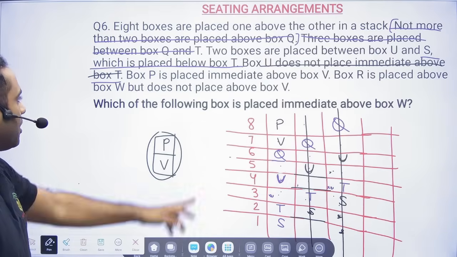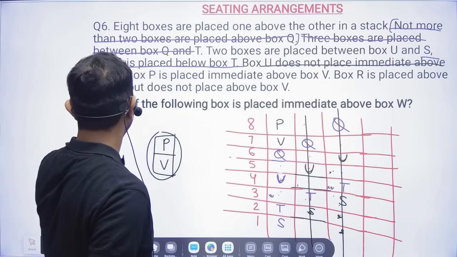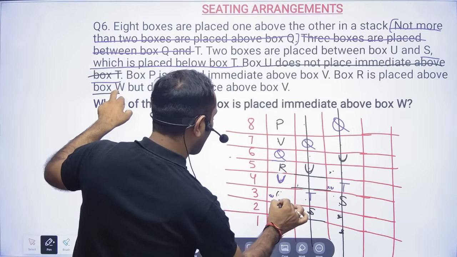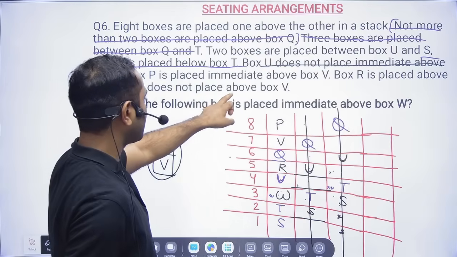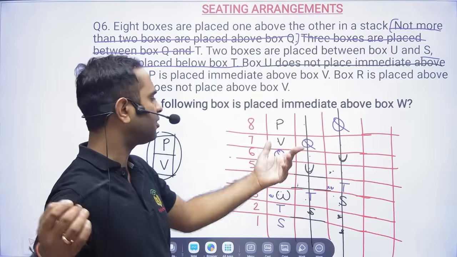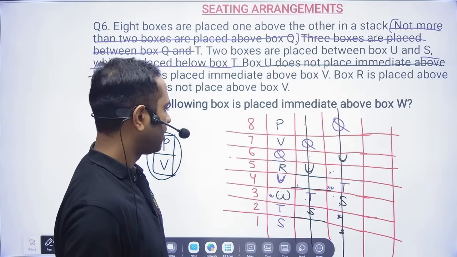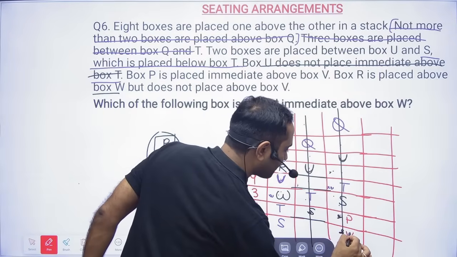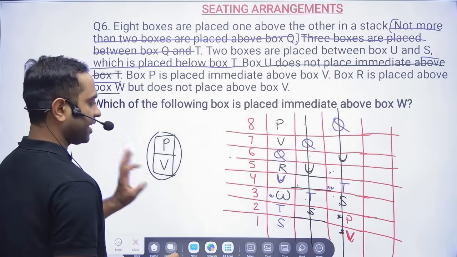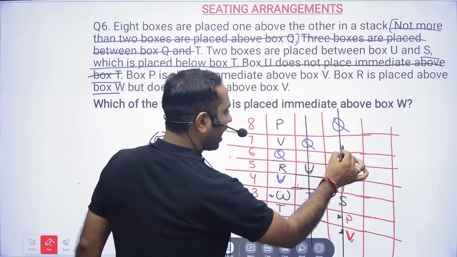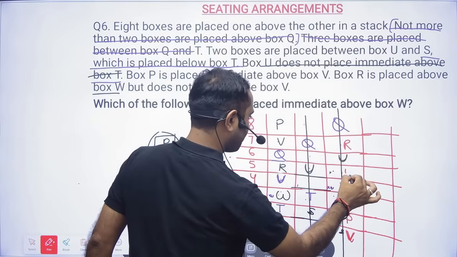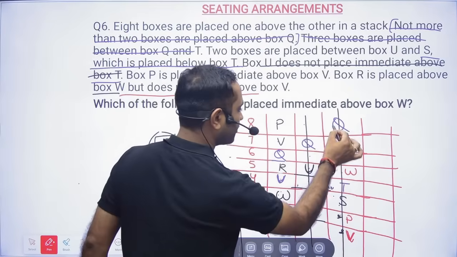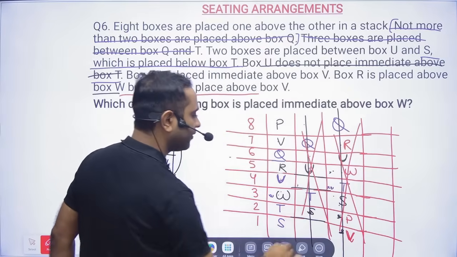Okay, correct. Box R is placed above box W, but does not place above box B. That's all done. Okay, so I have done a small mistake. One combination where P and B could have sat like this, because P is above B, but in this case R is above W, correct? But W does not place above B. So then also it is wrong. So these two are anyway eliminated.